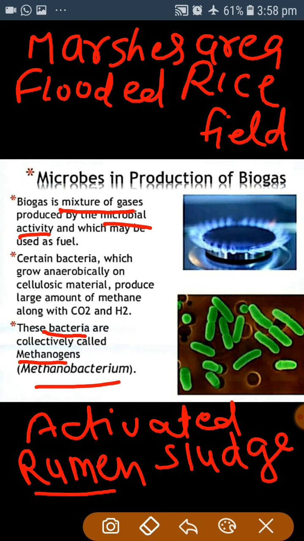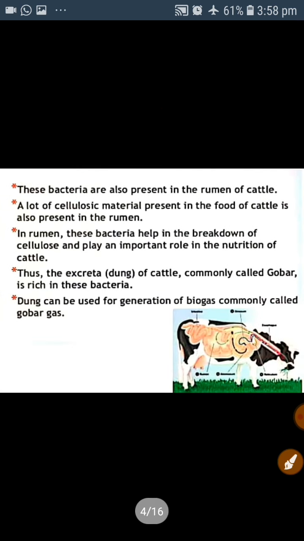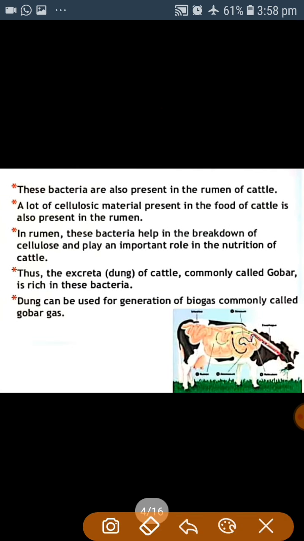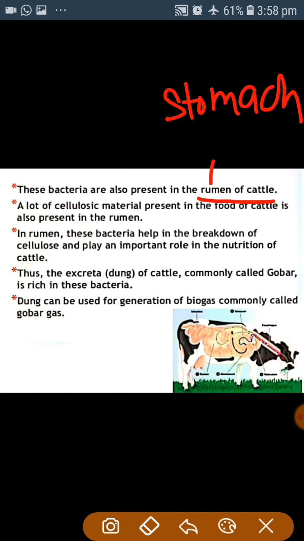These bacteria grow anaerobically on the cellulosic material, helping in producing methane, CO2 and hydrogen gas. These bacteria are present in the rumen of cattle. What is the rumen? Rumen is the stomach of cattle. In the stomach of cattle, these bacteria are present.